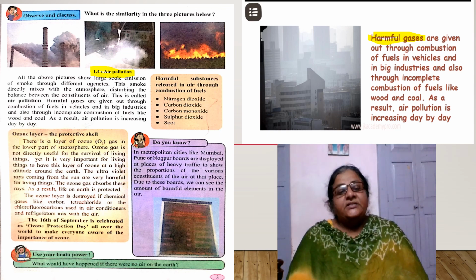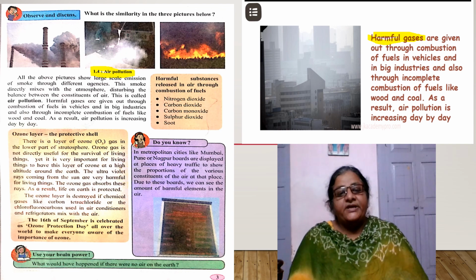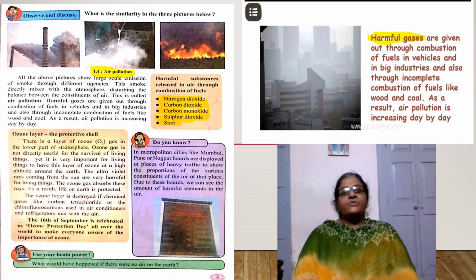In metropolitan cities like Mumbai, Pune, Nagpur, boards are displayed at heavy traffic points which show the levels of carbon, sulfur dioxide and nitrogen dioxide. Their levels get crossed during evening time because of the increase in vehicles and the increased incomplete combustion of fuels.